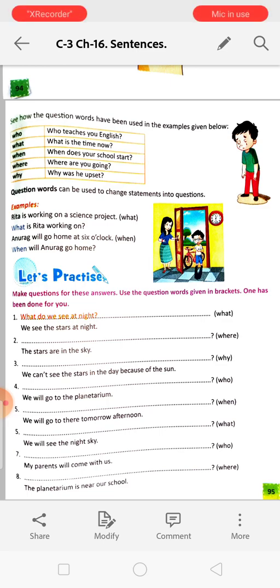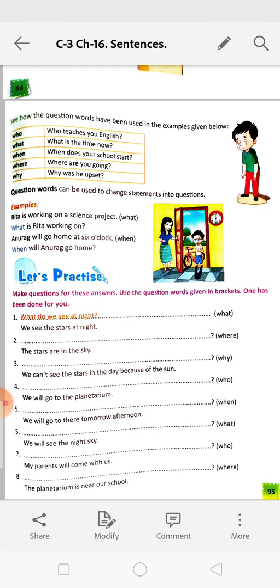Okay. Next we are moving towards making questions for these answers. Use the question words given in the bracket. One has been done for you. So answers are given, you have to make the question. See here, we see the stars at night. What do we see at night? Okay. The stars are in the sky. So it is showing the place. The stars are in the sky. Where are the stars? We have to write, where are the stars?